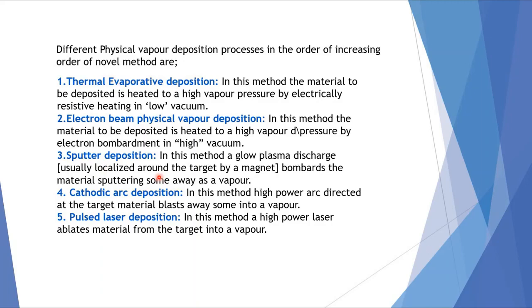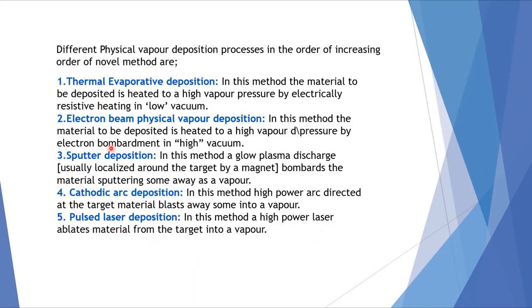In the third one, sputter deposition, a glow plasma discharge, usually localized around the target by a magnet, bombards the material, sputtering some away as a vapor. In the fourth one, cathodic arc deposition, a high power arc directed at the target material blasts some away into a vapor. In the last one, pulsed laser deposition, a high power laser ablates material from the target into vapor.